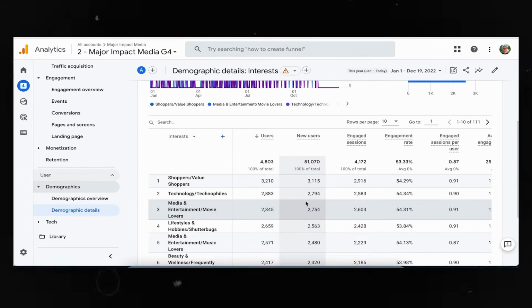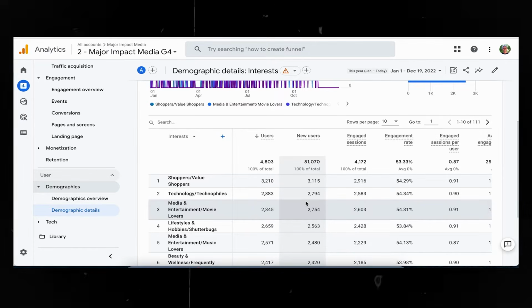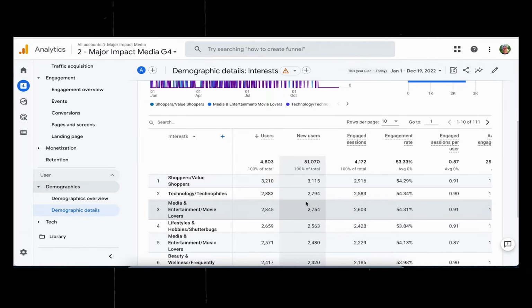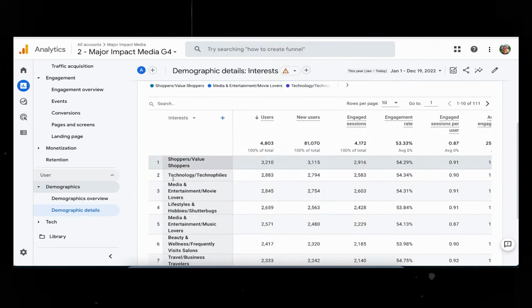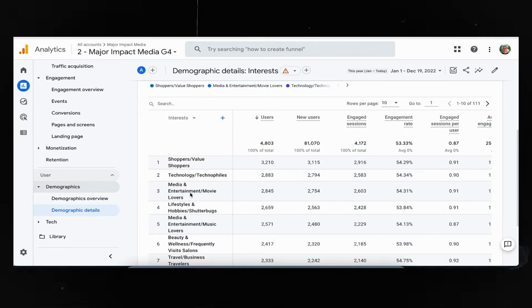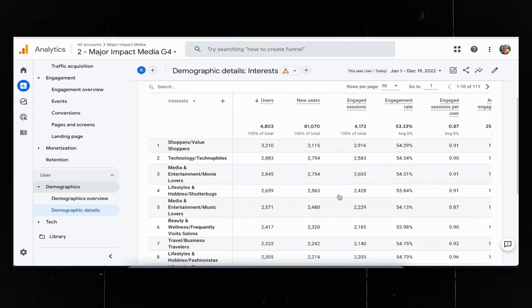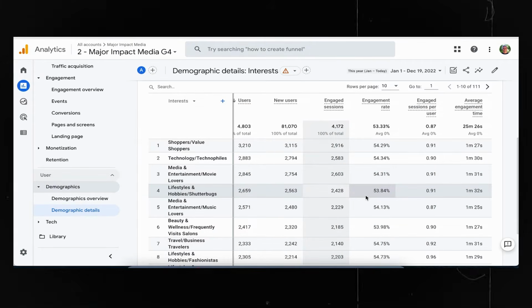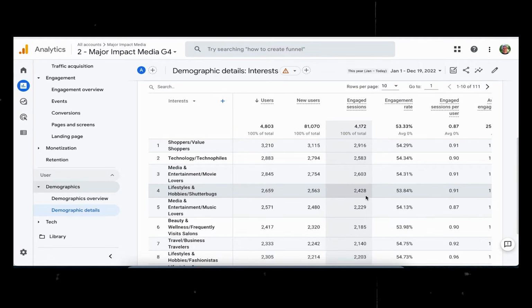Now, unfortunately, later this year, we have to move to GA4. So on July 1st, we're only going to be able to use GA4 data going forward. And so they have a very similar report under the reports, user, demographic details. You can get all of this data, and then you can also check this out based on segments, and you can review this based on conversions, leads, events.